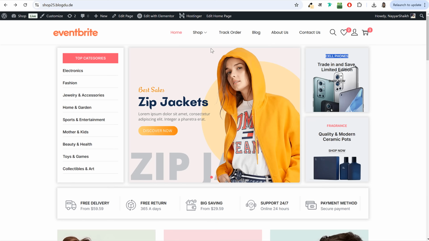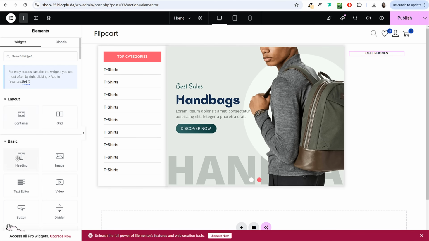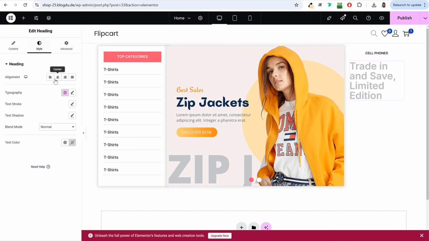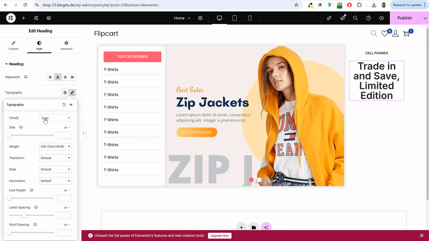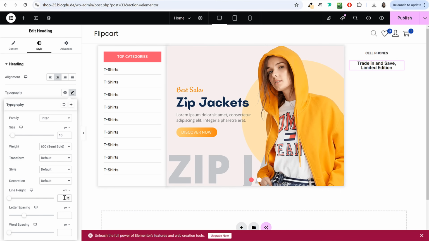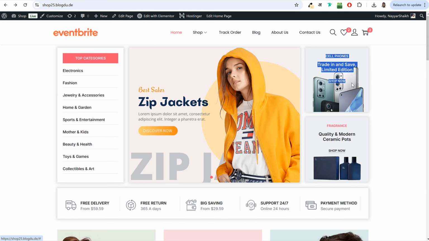Then we have the next text, trade in and save, limited time, or whatever it says. You can use that. For this again, we'll use heading element. Just below this, type in this text, go to style, bring it in center, typography, it is automatically Inter. I'll change the size to 16 pixels and line height. Now for line height, I prefer EM instead of pixels. So select EM and type in 1.2 EM.